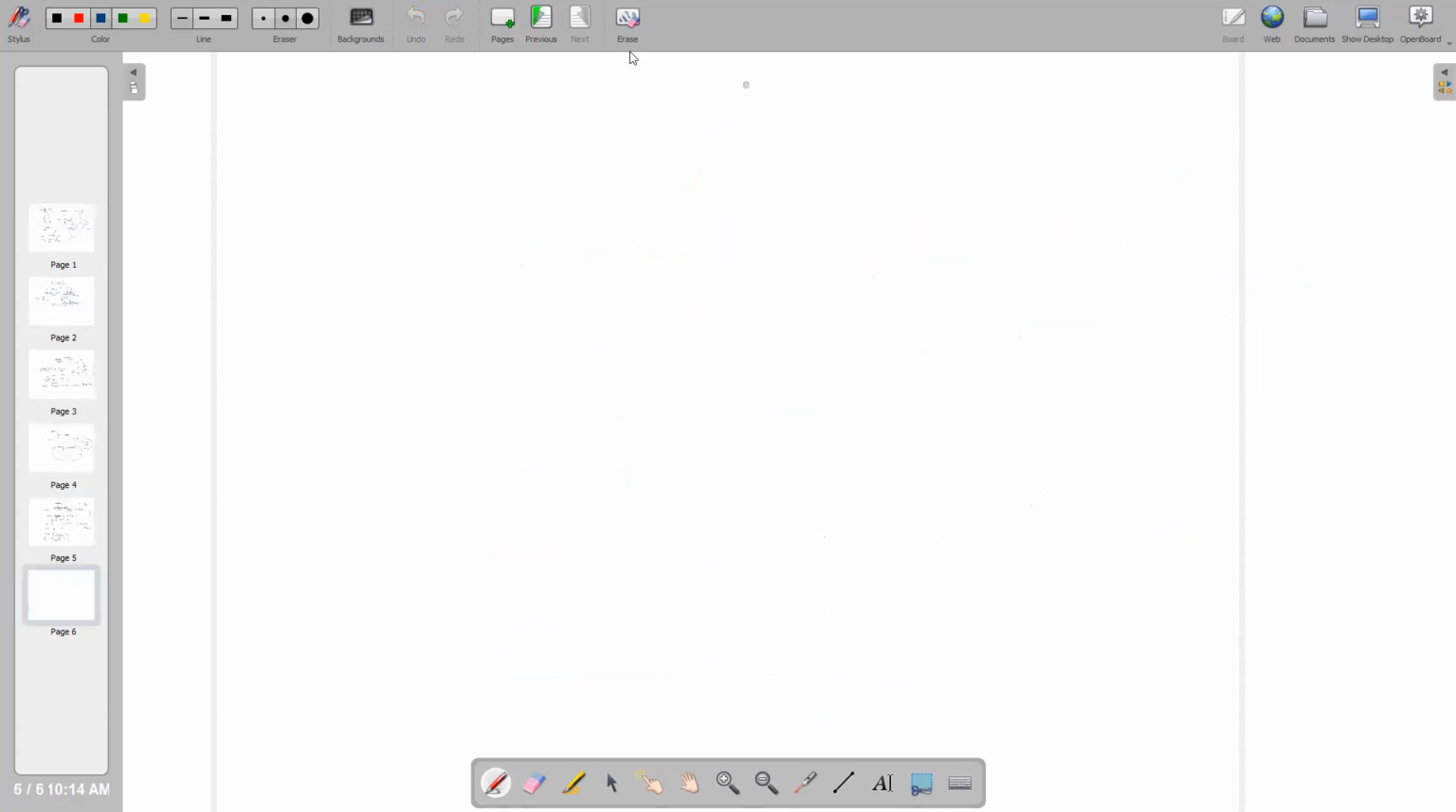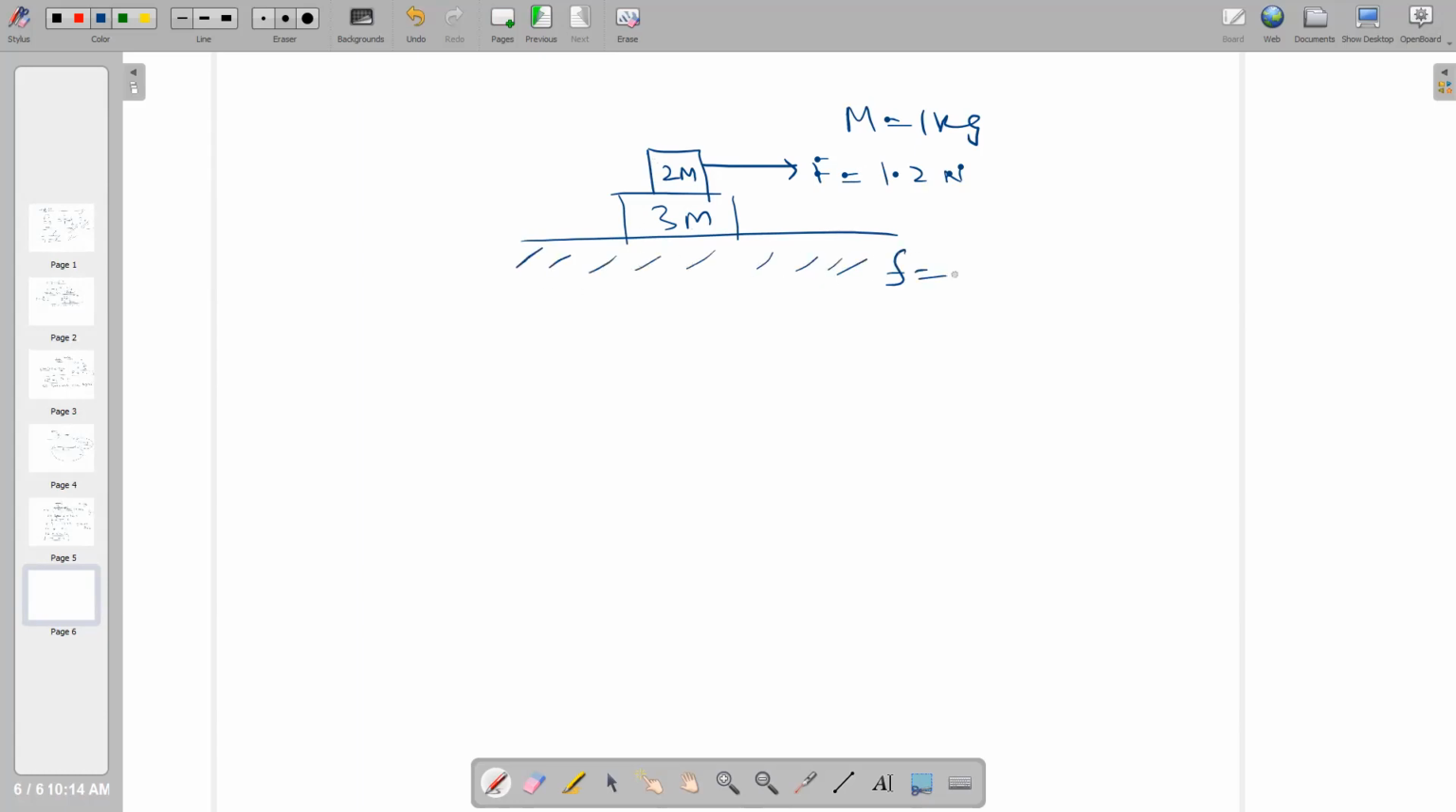The second question: now we are taking a block of 3m and a block of 2m. Here again m is equal to 1 kg. The force is acting not here, but on the upper block, and this F is equal to 1.2 Newton. Now the question is, find the frictional force between the two blocks. Here it is frictionless, so the mu value is 0. Here is some mu value, but we don't know it. We will solve it in the other style.